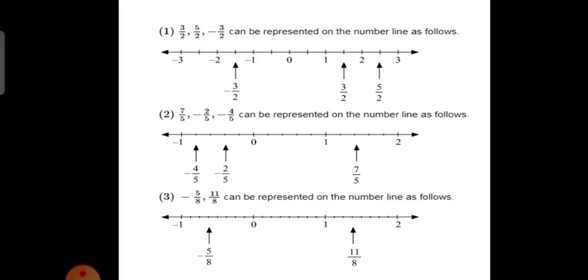So observe this number line. Understood everyone? So if you have to show minus 5 upon 8 and 11 upon 8. Now 8 upon 8 will be 1. We count the dots: 1, 2, 3, 4, 5, 6, 7, 8. 8 upon 8 is 1. 9, 10, 11, 12, 13, 14, 15, 16. 16 upon 8 is 2.